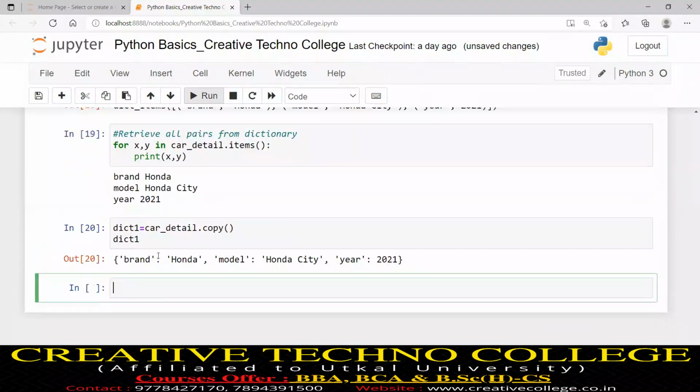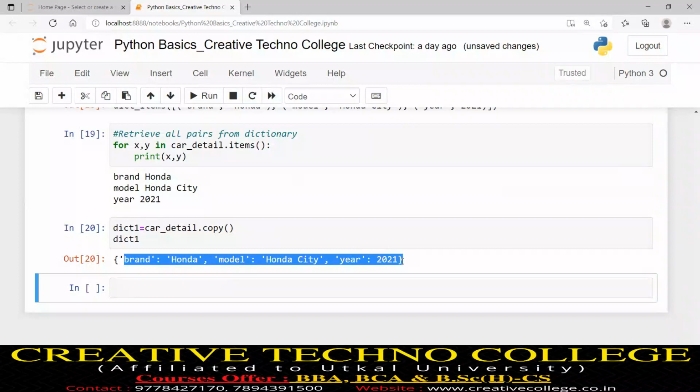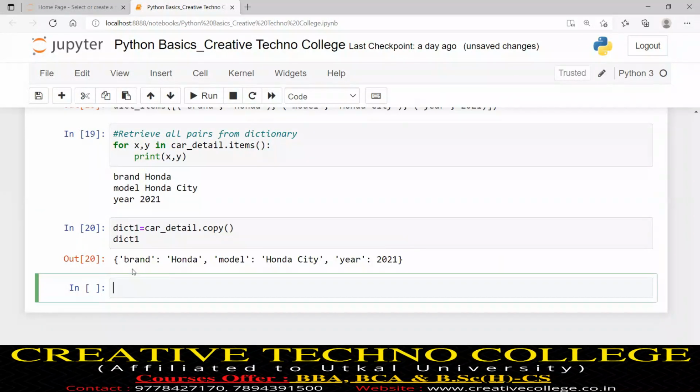Now I will hit run. You see, now dict1 is my dictionary name, and the value of dict1 is this. Clear? The concept is clear.